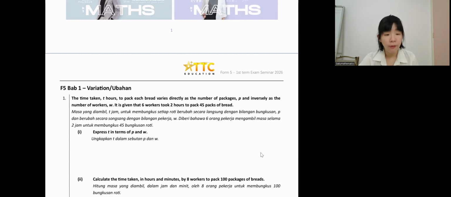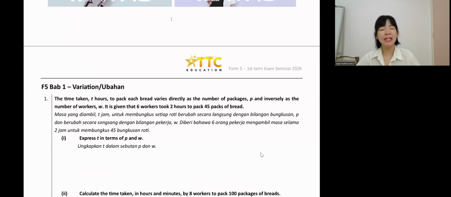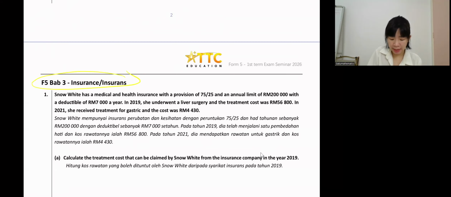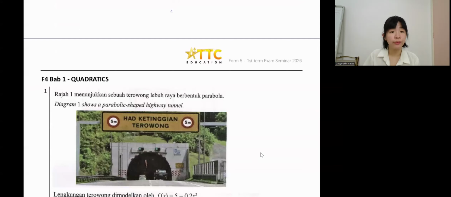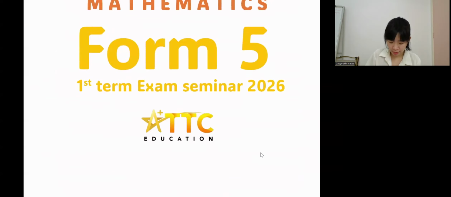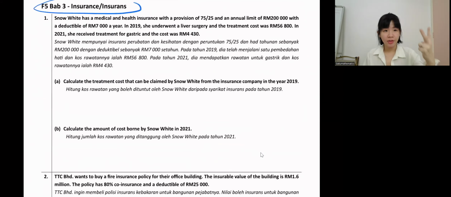So I put Form 5 Chapter 1. Definitely we're going to go through Form 5 chapters today because it's a Form 5 seminar, right? Form 5 Chapter 1, Variation (Ubahan). Remember this chapter? We learned it since the beginning of the year, long time ago. Later we will cover a few questions. Next, we have insurance. Insurance, Chapter 3. Then after that, we will go to Form 4 chapters. Guys, what chapter is missing? After Chapter 1 Variation, where is it? After Chapter 1, we straight away jump to Chapter 3. What is Chapter 2?